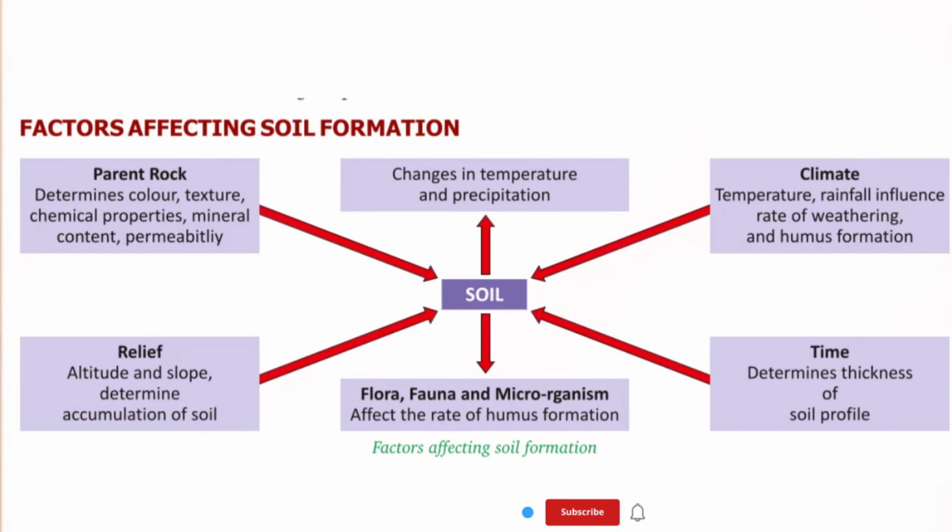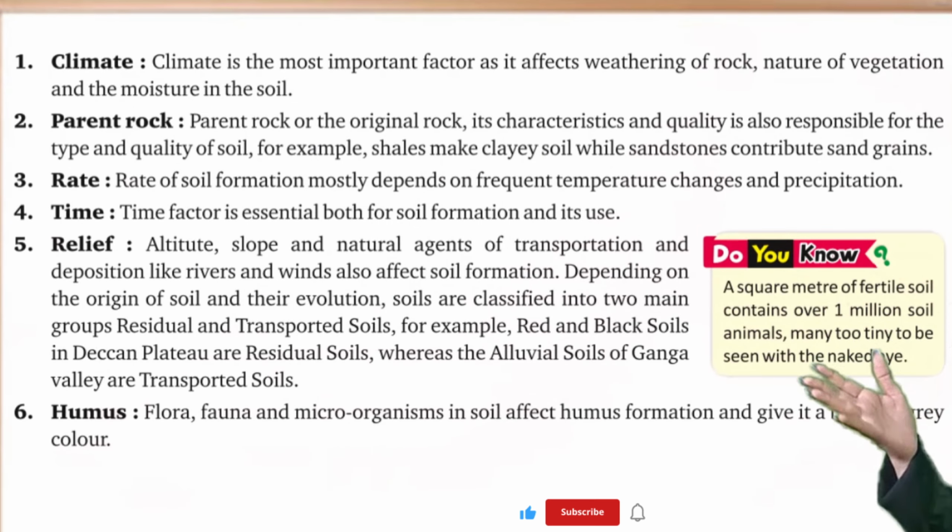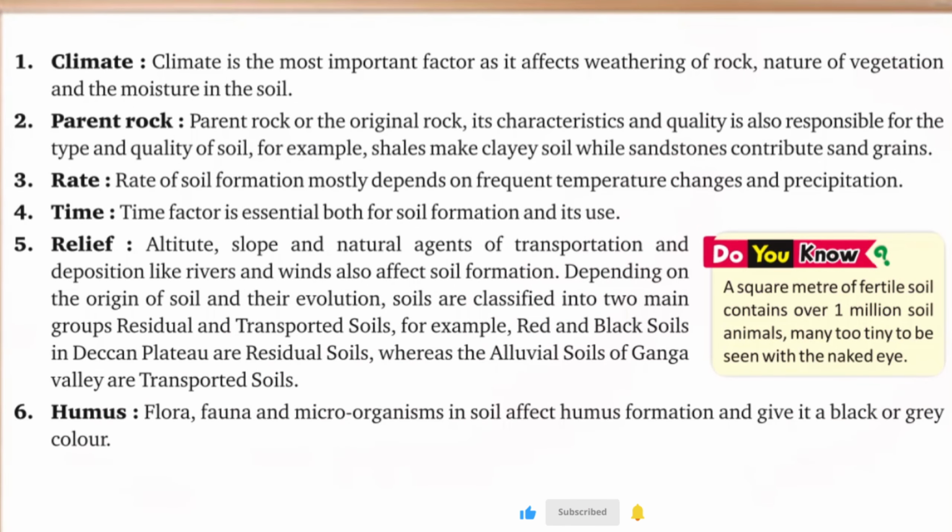First is parent rock, which determines color. Here is the chart given of factors affecting soil formation. Let's talk about one. First is climate. Climate is the most important factor as it affects weathering of rock, nature of vegetation and the moisture in the soil. Second, parent rock or the original rock. Its characteristics and quality are also responsible for the type and quality of soil. For example, shales make clay soil while sandstones contribute sand grains.